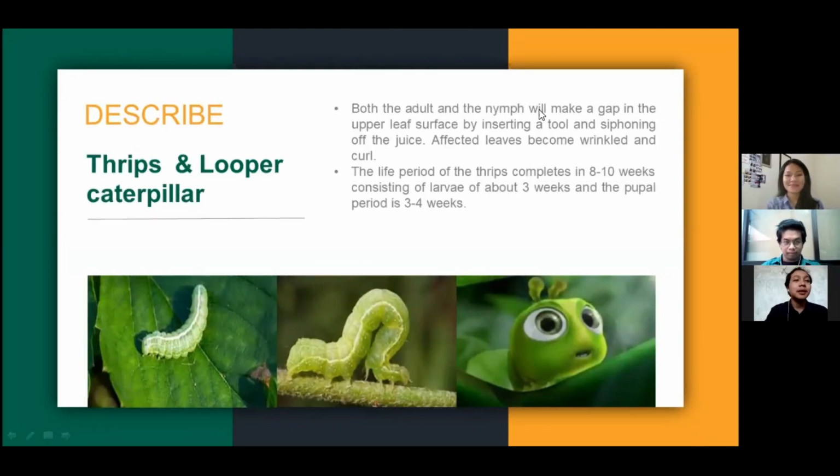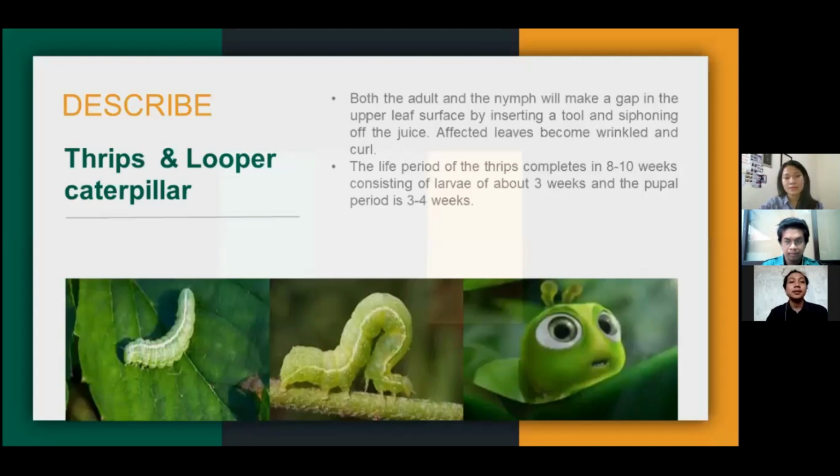And the next major pest of tea crops is thrips and looper caterpillar. Both the adult and the nymph make a gap in the upper leaf surface by inserting a stylet and siphoning off the juice. Affected leaves become wrinkled and curled. Next, the life period of the thrips completes in 8 to 10 weeks, consisting of a larval period of about 3 weeks, and the pupal period is 3 to 4 weeks.